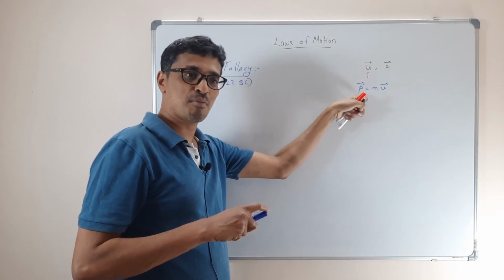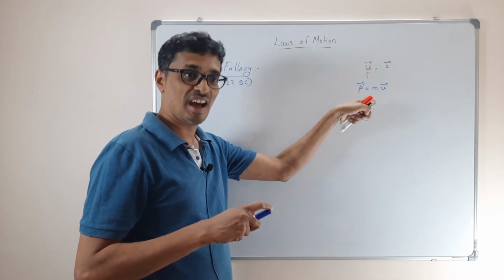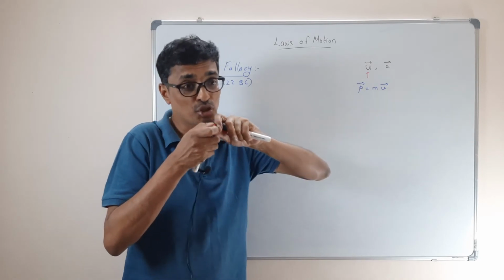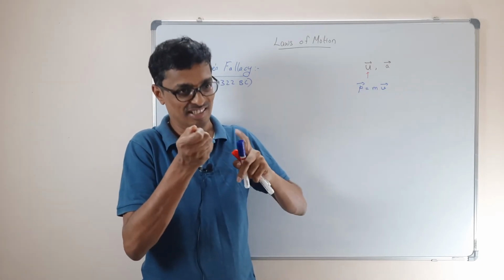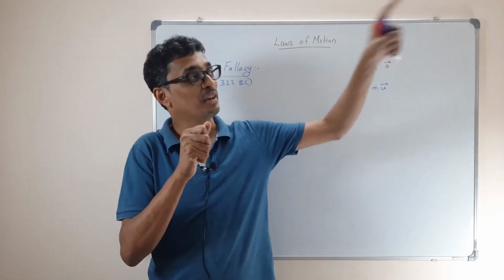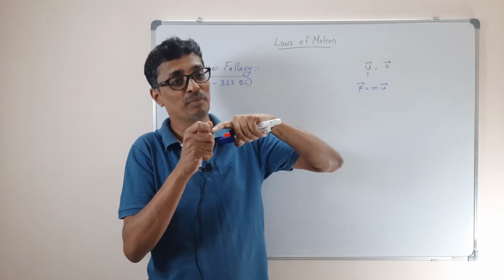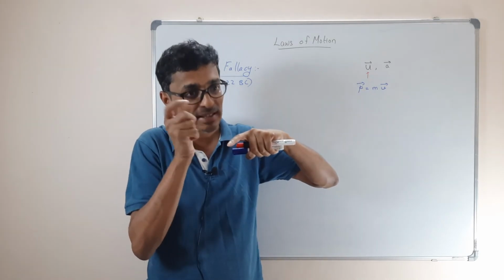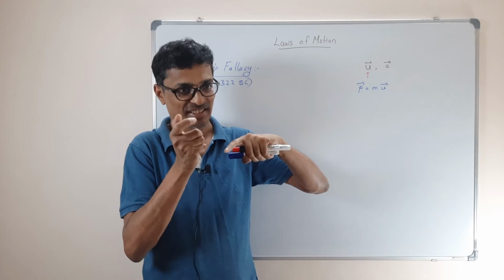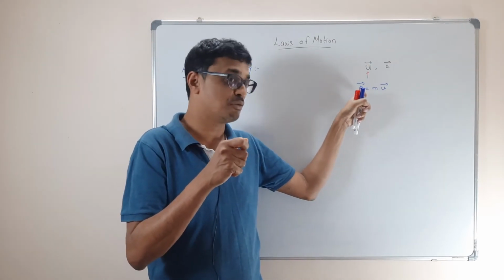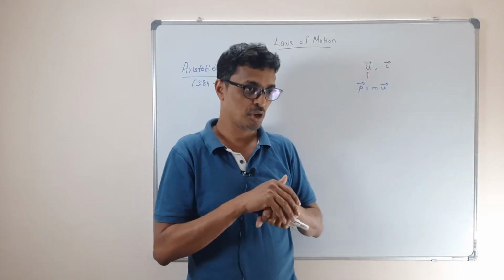What should be the momentum the iron ball should be thrown with? What momentum should be given to the iron ball initially that makes it reach a certain horizontal range? What is the momentum a plastic ball should have initially that will make it reach the same range? So the important quantity here is the momentum.